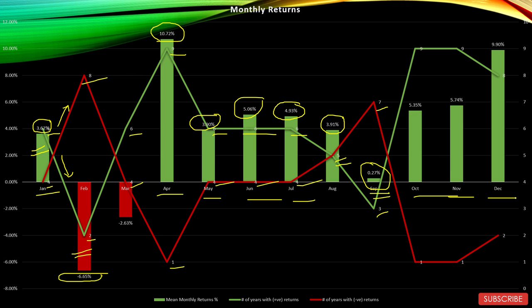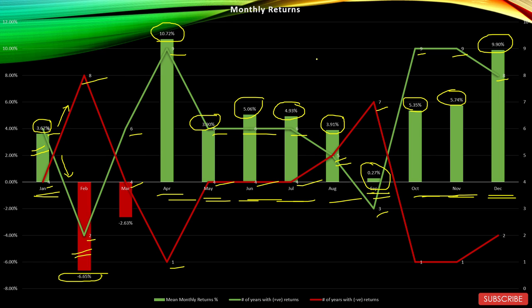But then October, November, and December, all three seem to be very good months for this sector, with average returns of 5.35%, 5.74%, and 9.90% respectively, with 9 positive years, again 9 positive years, and 8 positive years in the last 10 years. So probably except September, April, May, June, July, August, October, November, December, and probably January are good months for this sector. So all in all, more good months and only a couple of bad months for this sector that I can see from this graph.